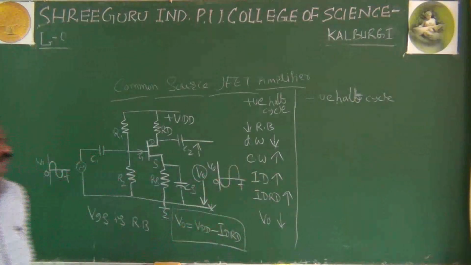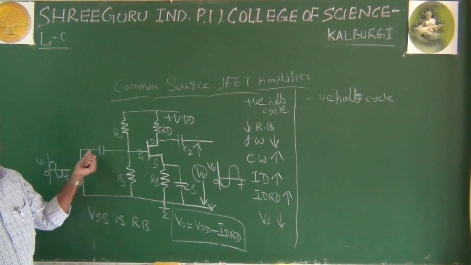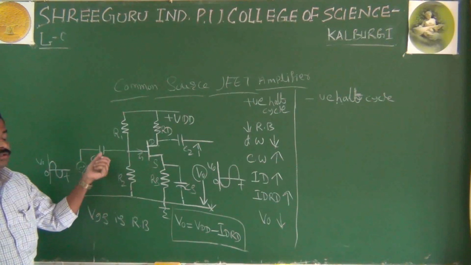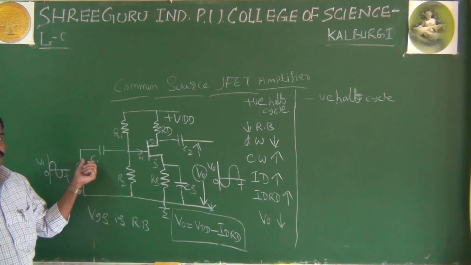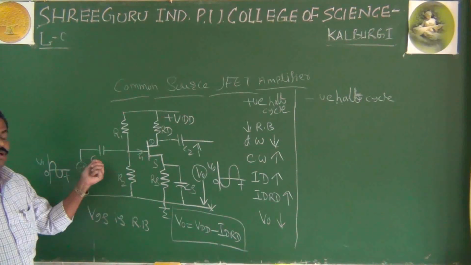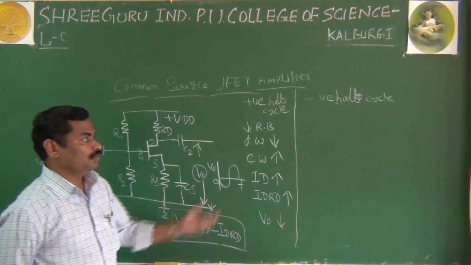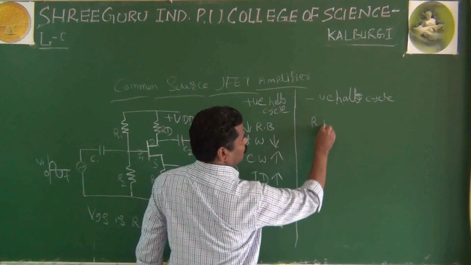In the same way, for the negative half cycle, what happens? As I said, the positive half cycle opposes the gate-source junction bias, but the negative half cycle supports it. You are having more reverse bias.